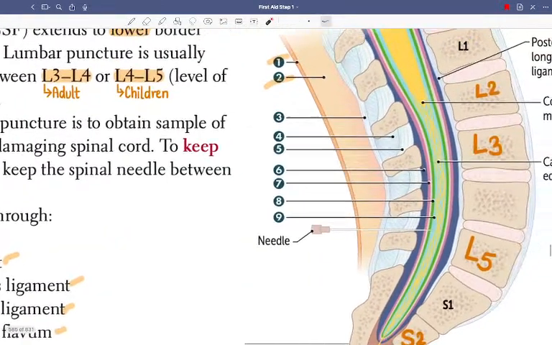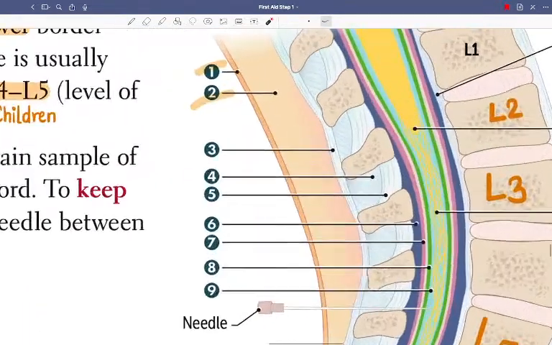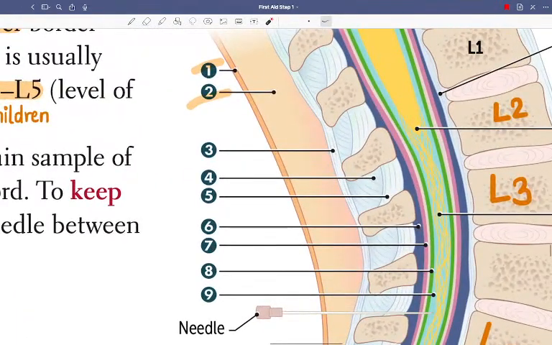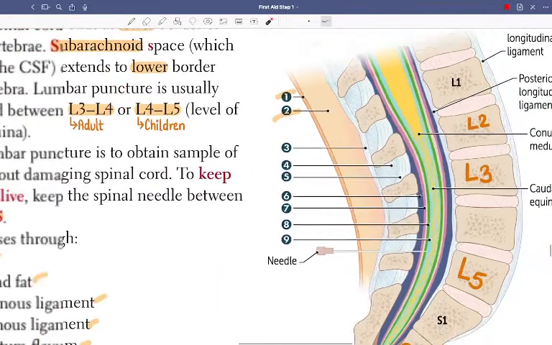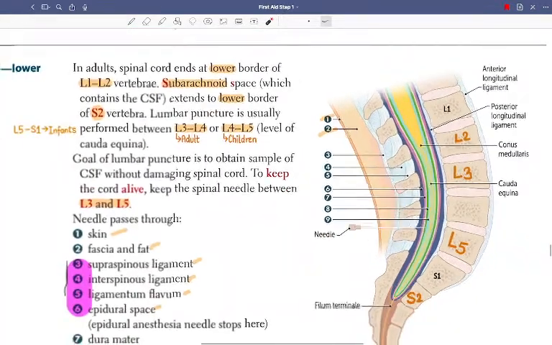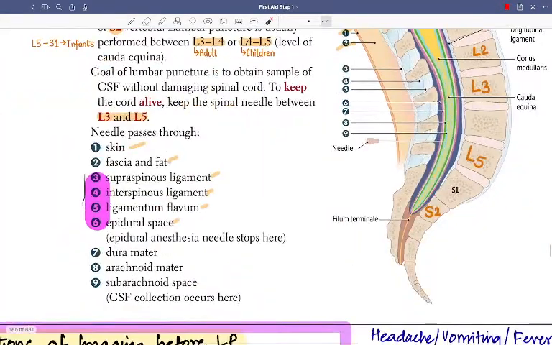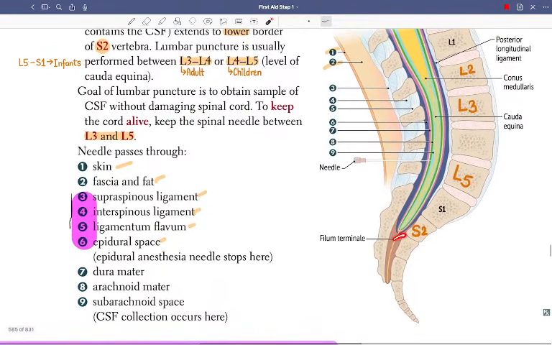This is supra, this is inter, between the spinous processes, and this is ligamentum flavum. Supraspinous, interspinous, ligamentum flavum. And finally we have the filum terminale.